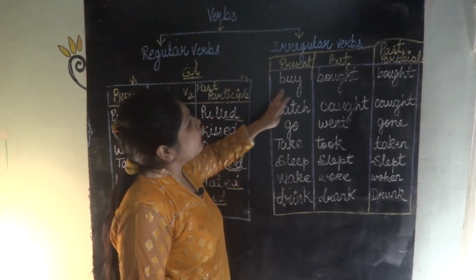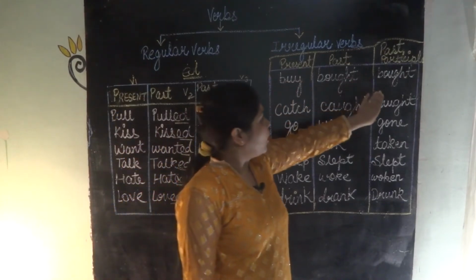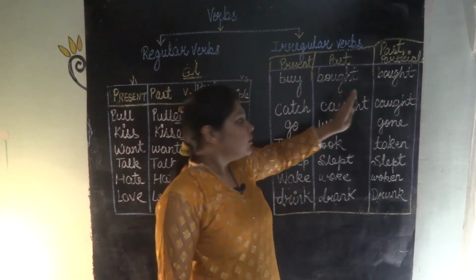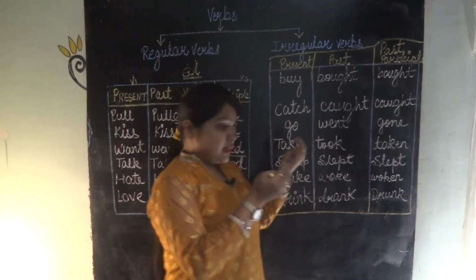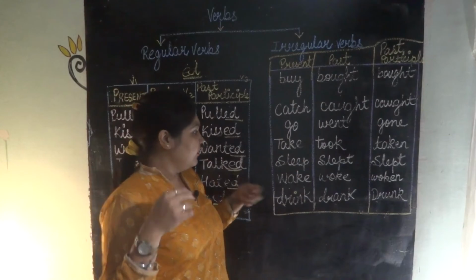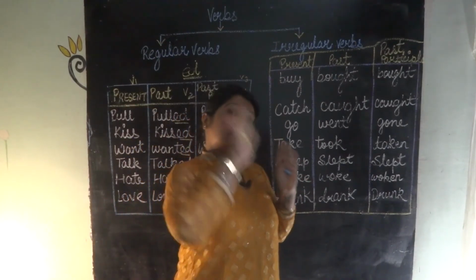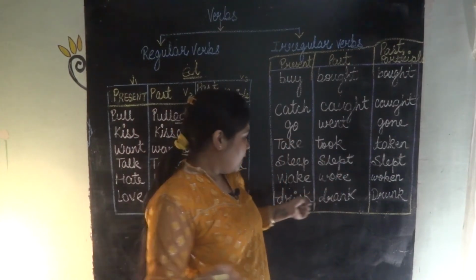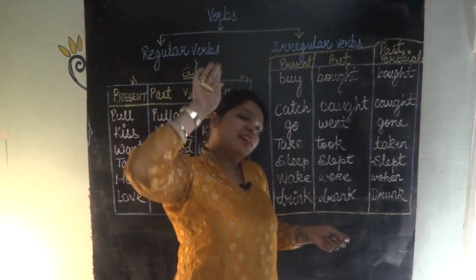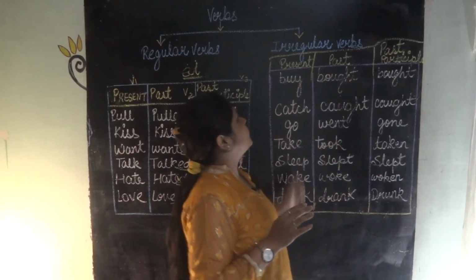See, first one: buy, bought, bought. Catch, caught, caught. Go, went, gone. Take, took, taken. Sleep, slept, slept. Wake, woke, woken. Drink, drank, drank. So these were the irregular verbs.